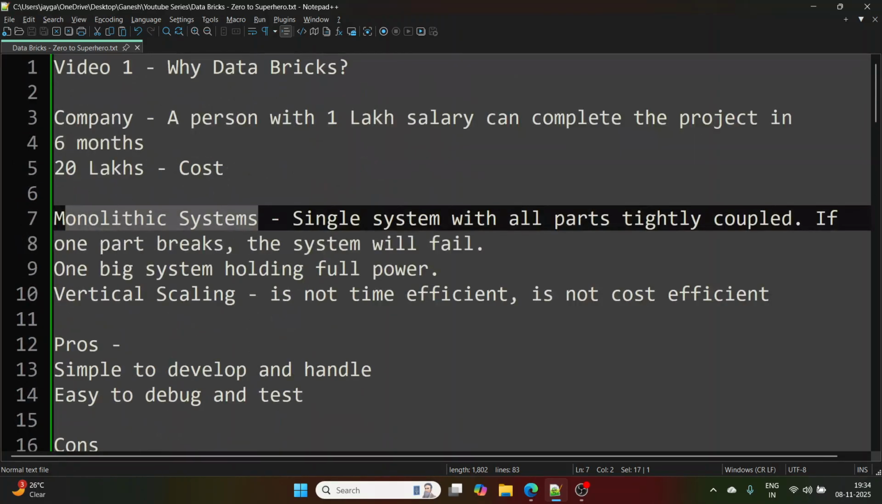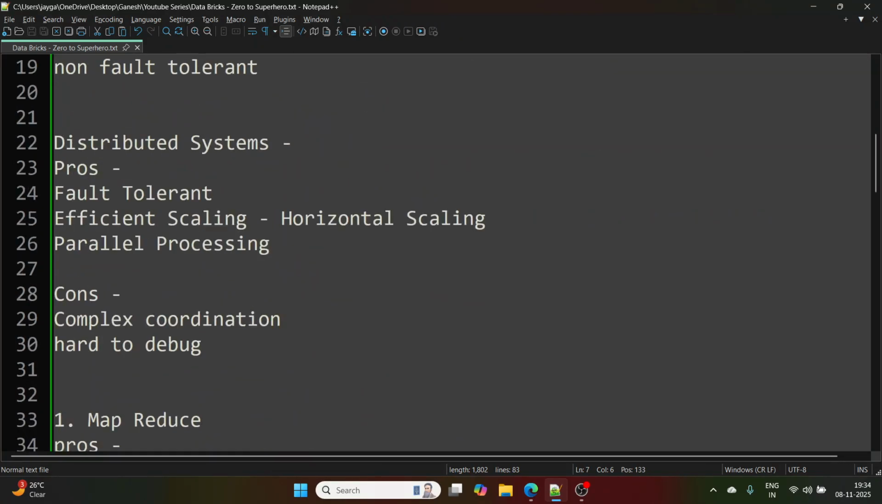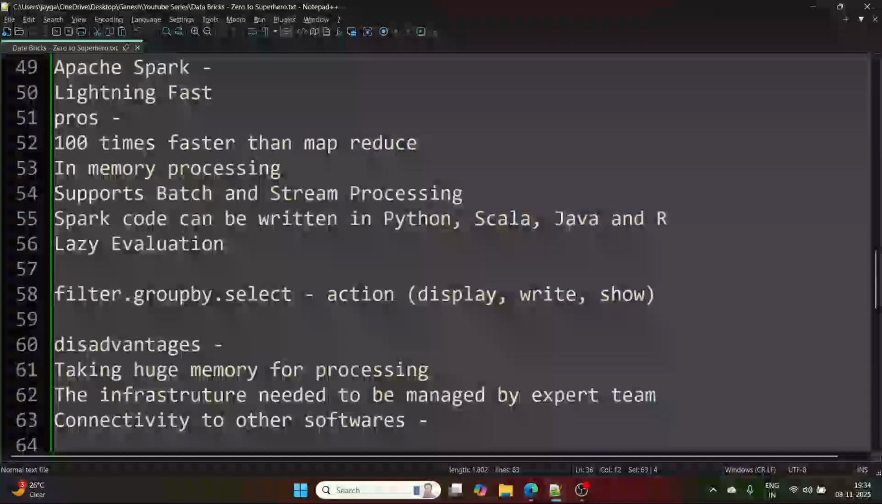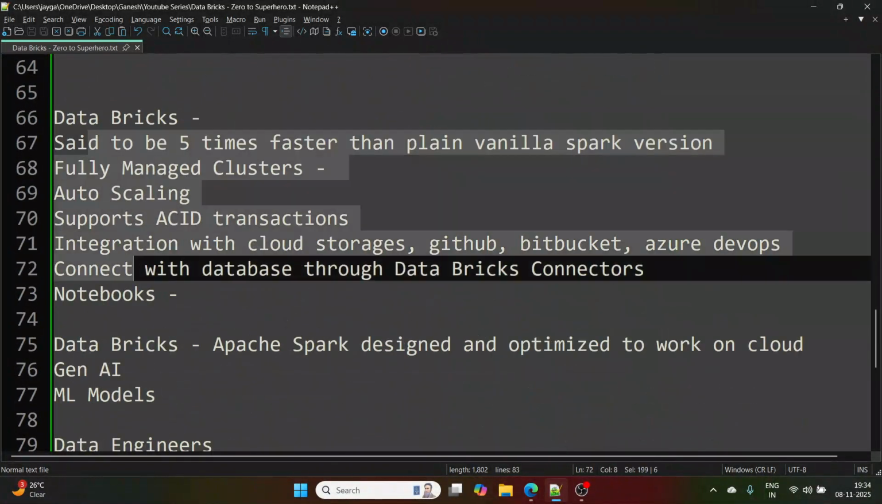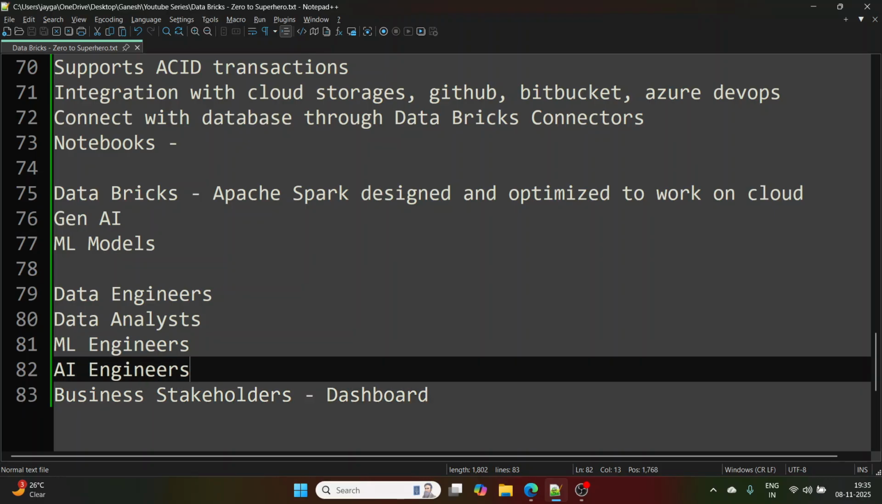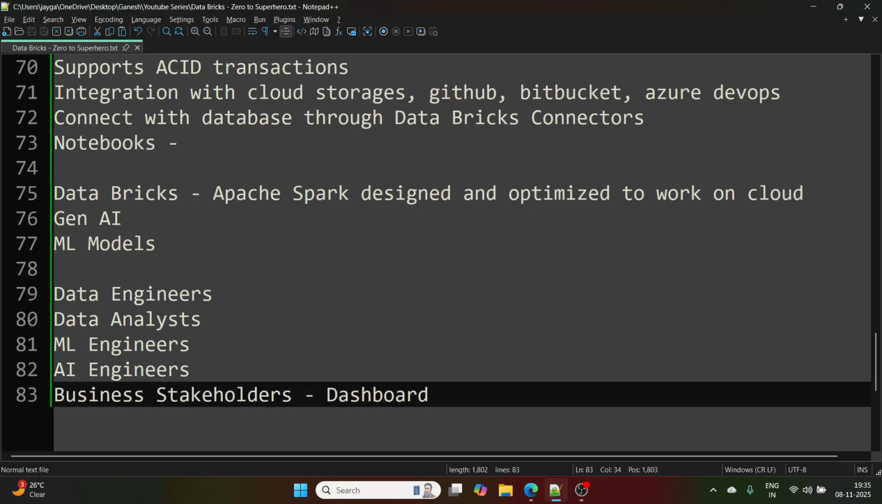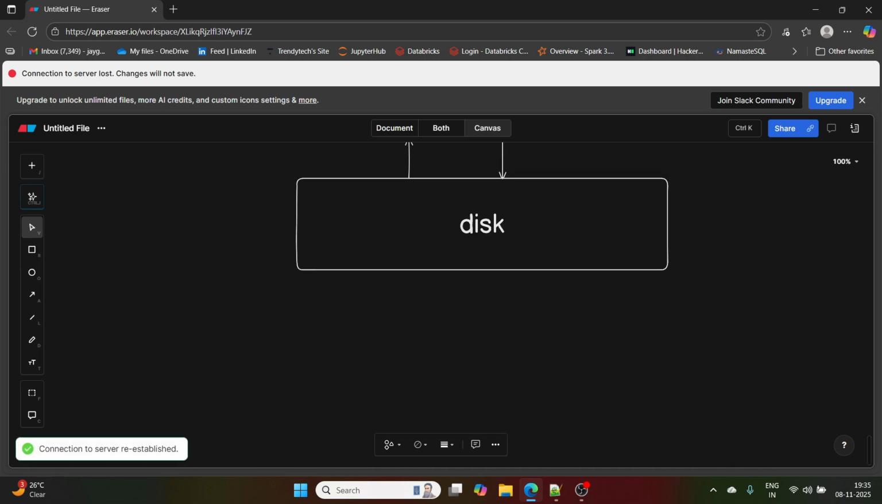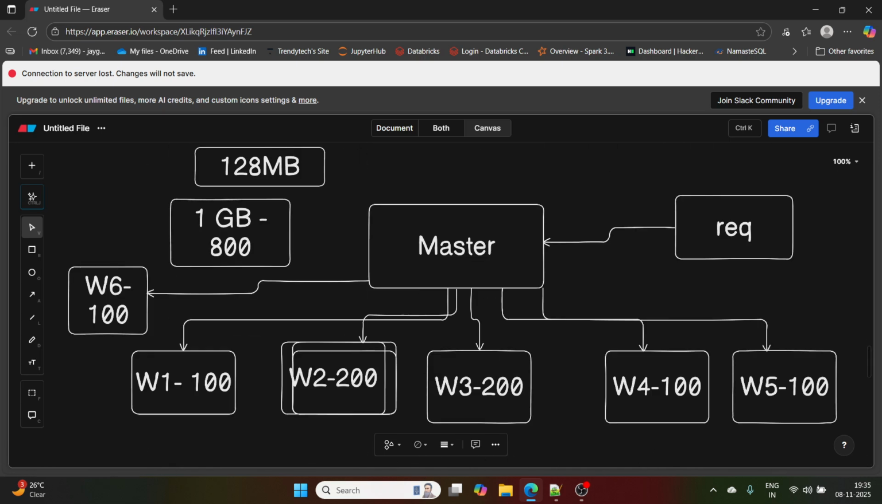And why did we learn monolithic? Because we wanted to understand the importance of distributed systems, and MapReduce, Spark, Databricks are all working on distributed architecture. That's the reason we learned monolithic and distributed. I tried to explain distributed data storage and distributed processing very quickly.